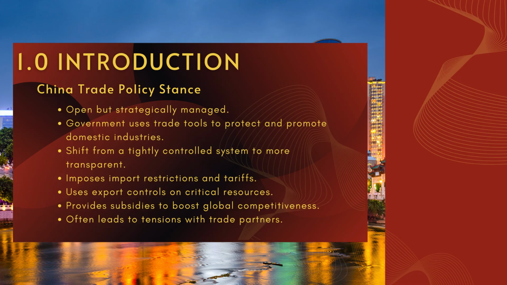For example, China has introduced import restrictions and tariffs to shield industries like steel and agriculture. It also uses export controls on strategic resources such as rare earth elements to maintain its competitive edge. Additionally, the government provides subsidies to industries like semiconductors and electric vehicles to help them compete on a global scale. China also relies on state-owned enterprises, which is SOEs, to dominate key sectors like telecommunication and energy.